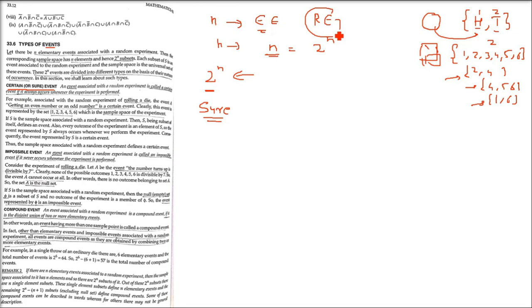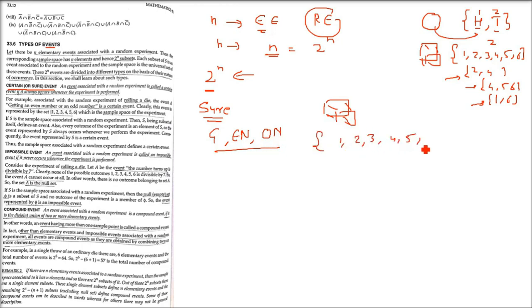So the first is the certain or sure event. An event associated with a random experiment is called a certain event if it always occurs whenever the experiment is performed. For example, let us say getting an even number or an odd number. See, we have an OR here. When you throw a die, either 1 will come, 2 will come, 3, 4, 5, or 6 will come.